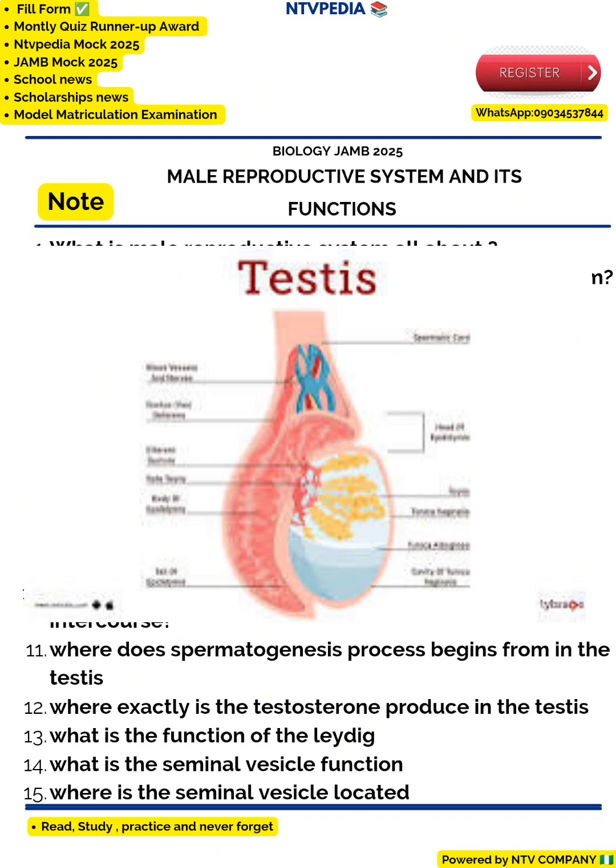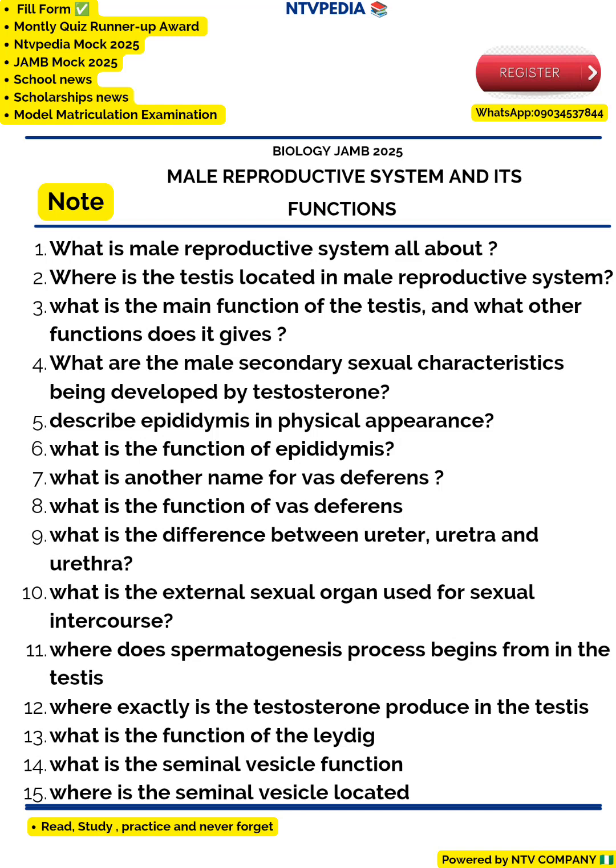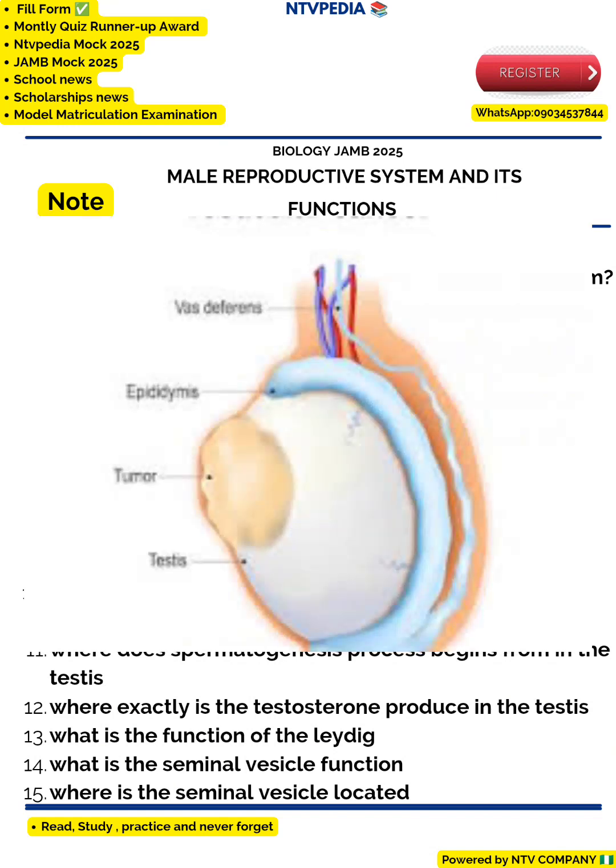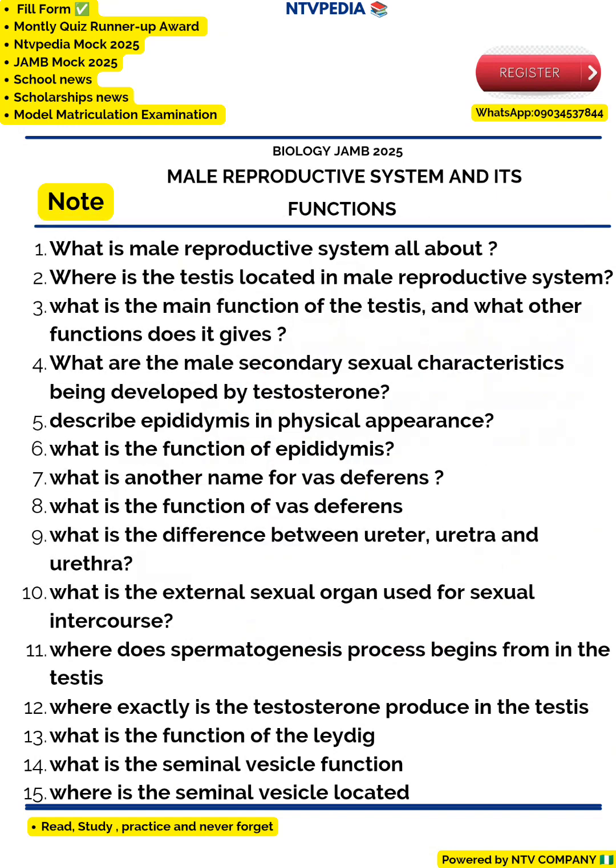So let's move to question 2. We want to be giving short answers to these questions. Question 2 is, where are the testes located in the male reproductive system? The testis is an organ, and it is located in the scrotum. The scrotum is that sac outside the body that is visible. So that is where the testis itself is located.